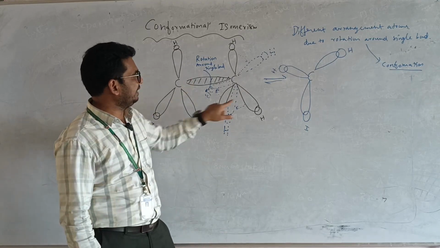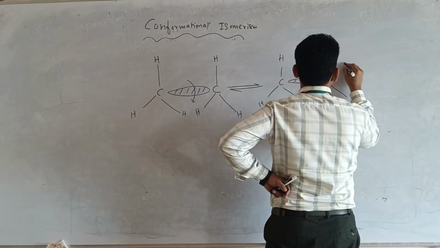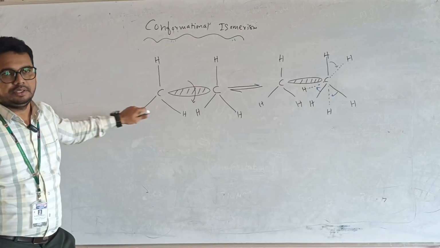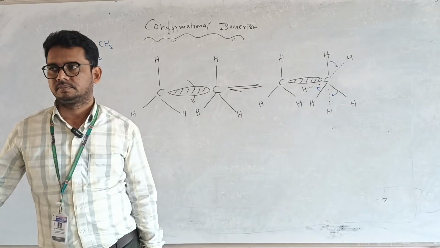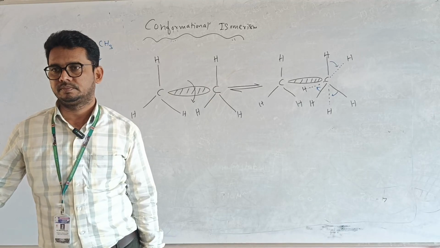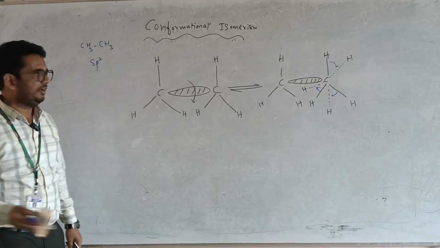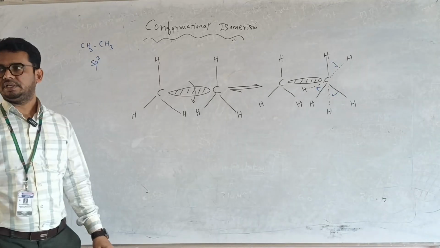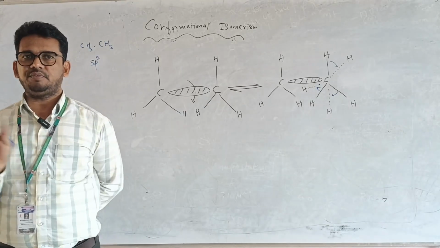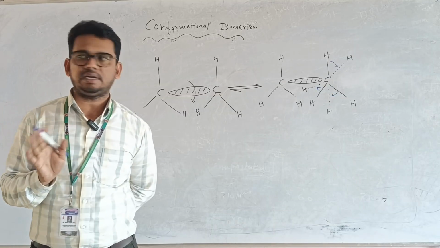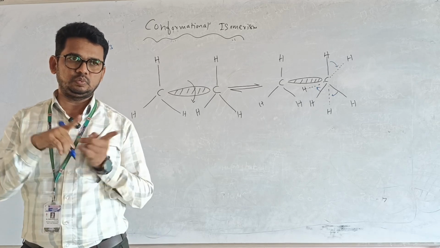I drew only one carbon here, I didn't draw the ethane, but we have to draw both. This is the molecule called ethane. What hybridization is it? sp3. If I say sp2, you are also saying sp2. In sp2 there is no conformation. Remember that. In sp2 hybridization, conformational isomers are not caused. Why no rotation in sp2?